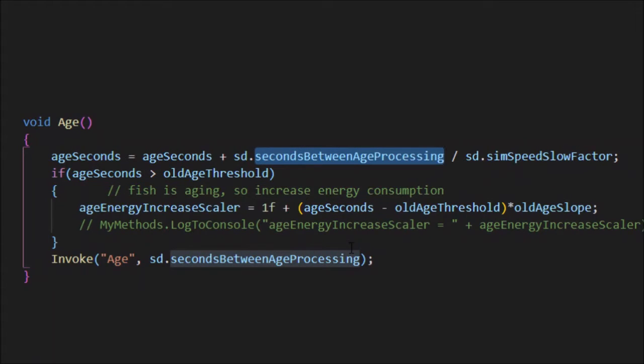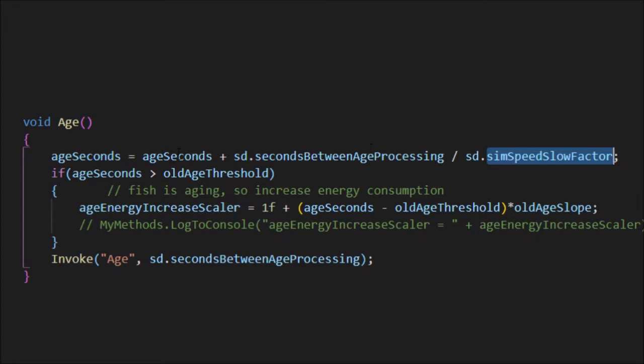But I'm taking that number and dividing it by the sim speed slower factor. So if we're running at full speed, which is very fast, then the slow factor will be 1. So every second equals a second of life for the fish. But if I slow the simulation down, then every second in the real world is less than a second for the fish. So when you slow down the time scale in the simulation, the fish will live longer, obviously.